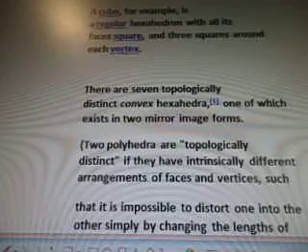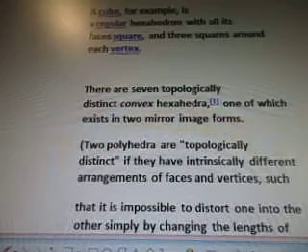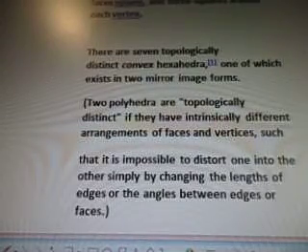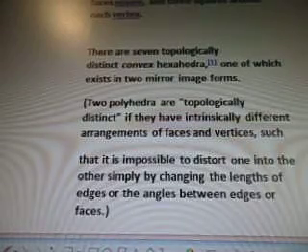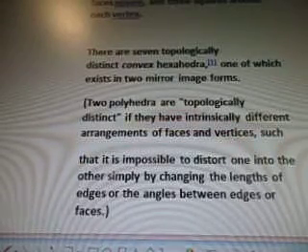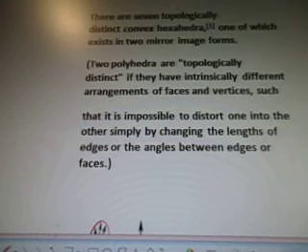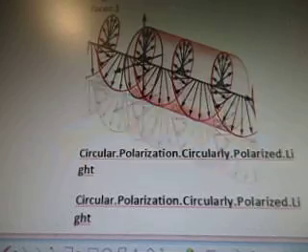There are 7 topologically distinct convex hexahedra, one of which exists in 2 mirror image forms. 2 polyhedra are topologically distinct if they have intrinsically different arrangements of faces and vertices, such that it's impossible to distort one into the other simply by changing the lengths of the edges or the angles between the edges of faces. So there's a little picture for you.